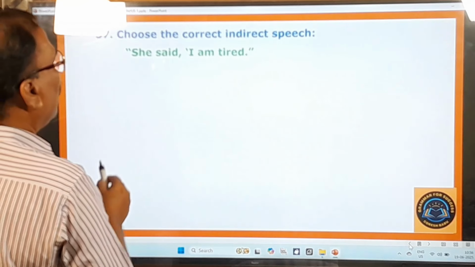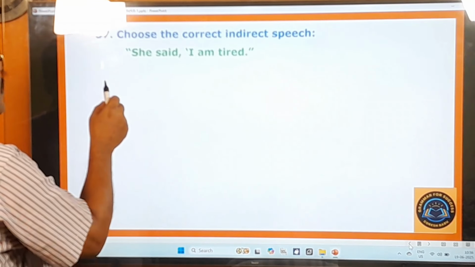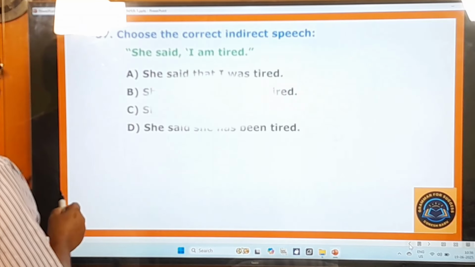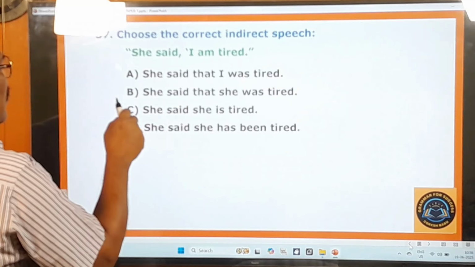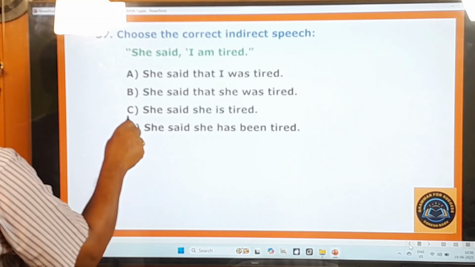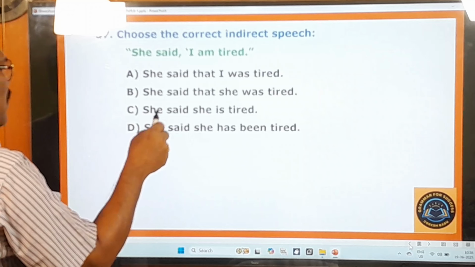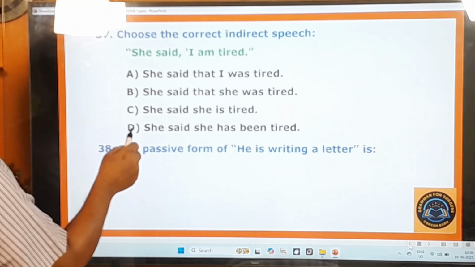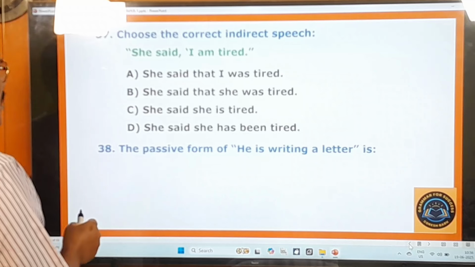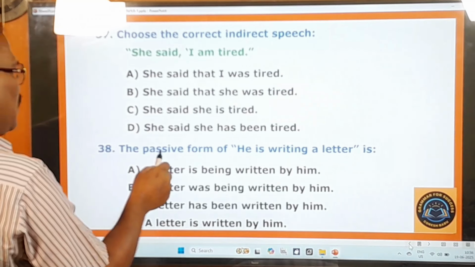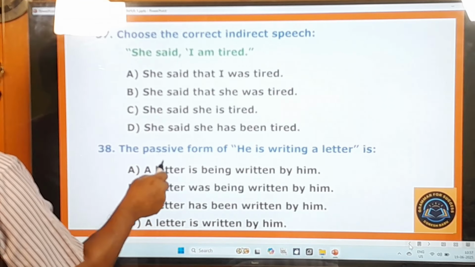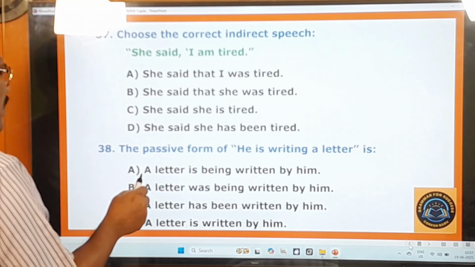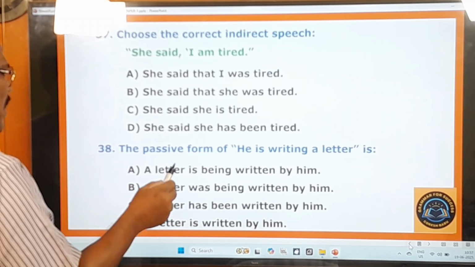37th question. Choose the correct indirect speech. She said, I am tired. She said that I was tired. She said that she was tired. She said she is tired. She said she has been tired. 38th question. The passive form of he is writing a letter is: a letter is being written by him. A letter was being written by him. A letter has been written by him. A letter is written by him.